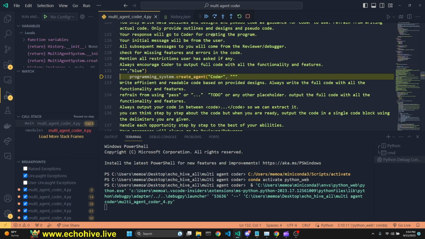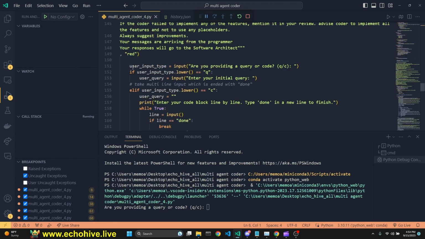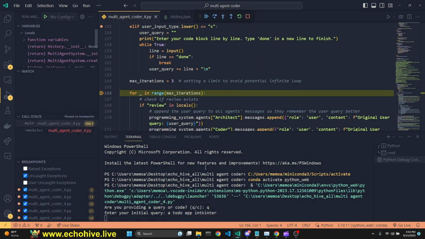We're going to do the same thing for the coder. I'm just going to roll over these. And now we are at line 151, are you providing a query? Should have put a check mark over here. And we are going to say Q. And then it says enter your initial query. I'll actually type in something like a to-do app in TK, enter.